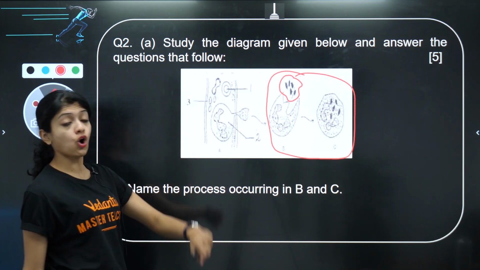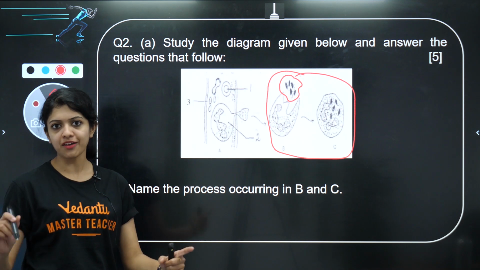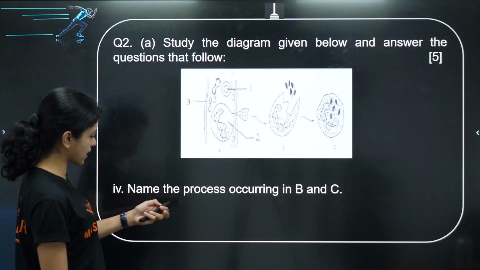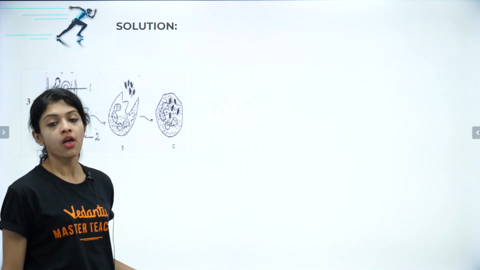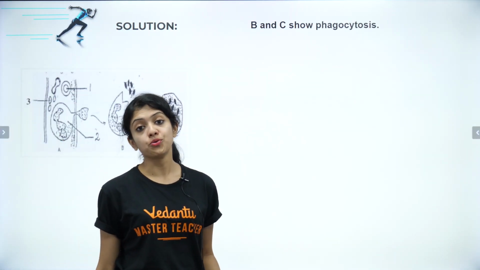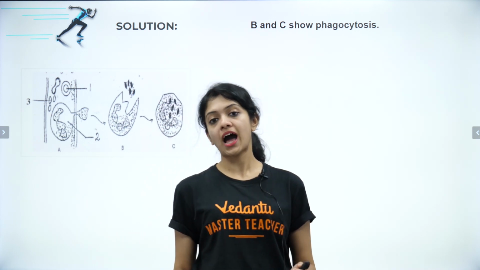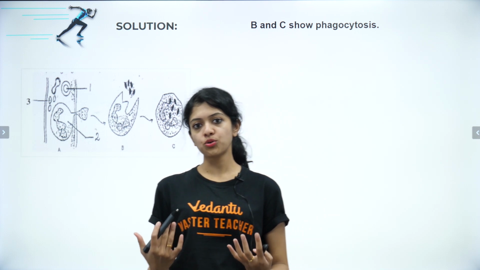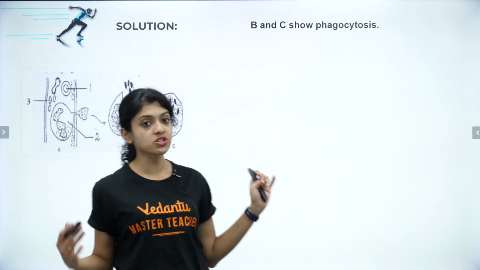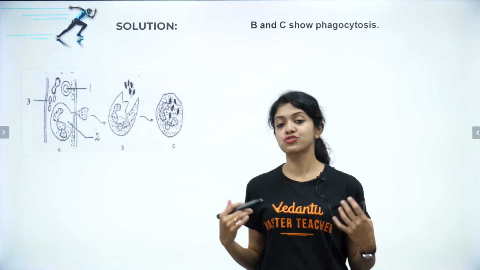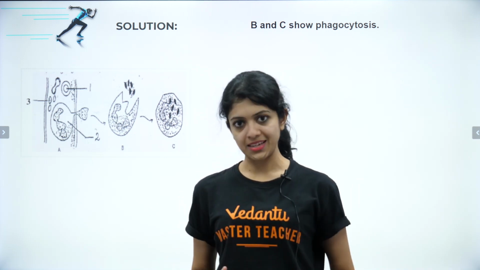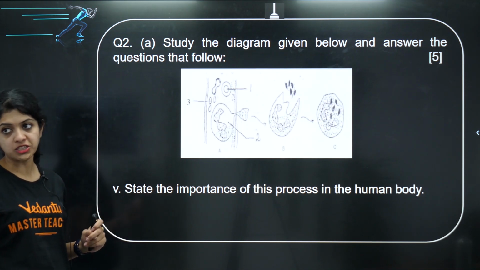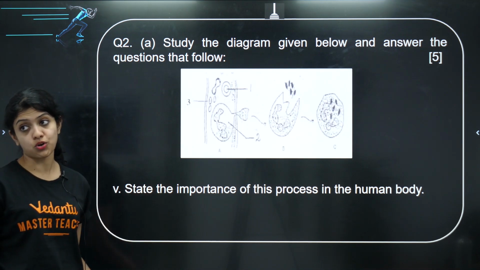What do you call that process? I've actually indirectly told you the answer just a minute ago. We call that process phagocytosis, just like how an amoeba gets its food. That's basically what our WBCs do when they have to attack a foreign material. Now we have one more sub-question: state the importance of this process in the human body.